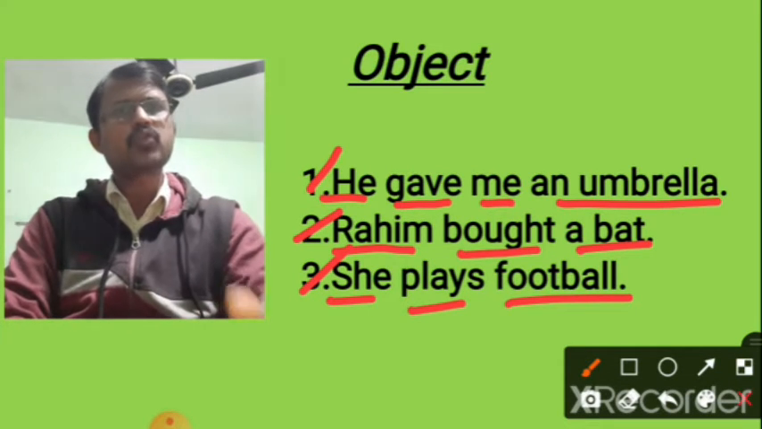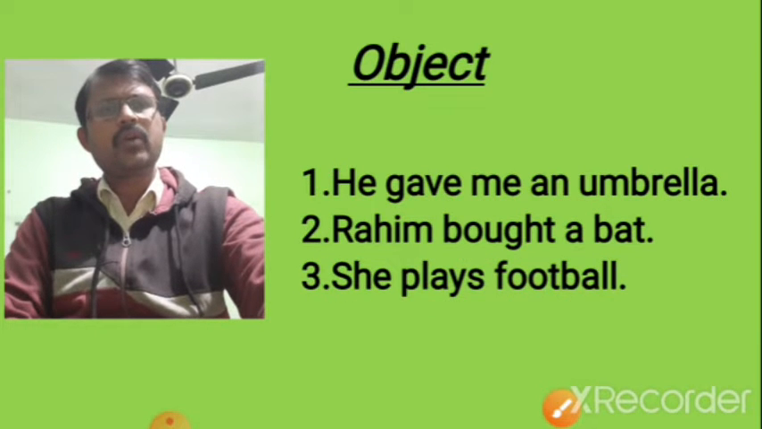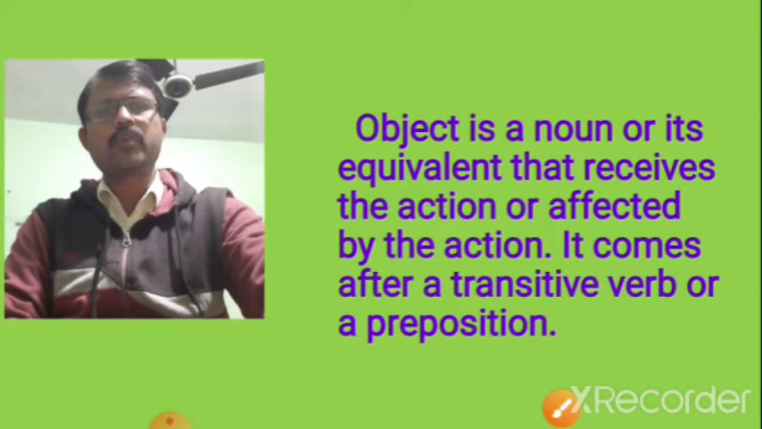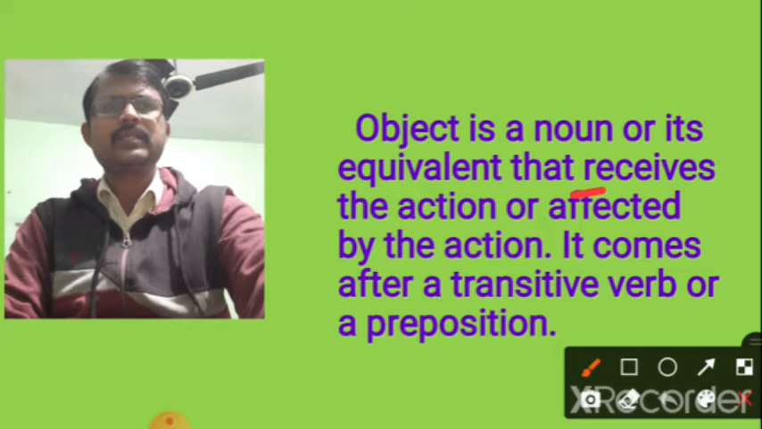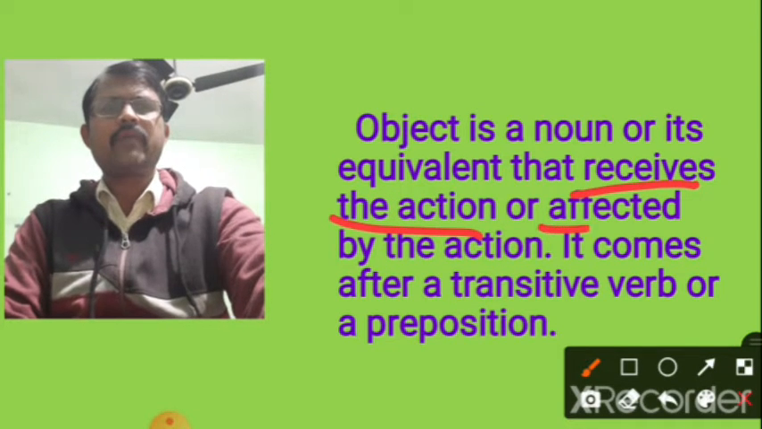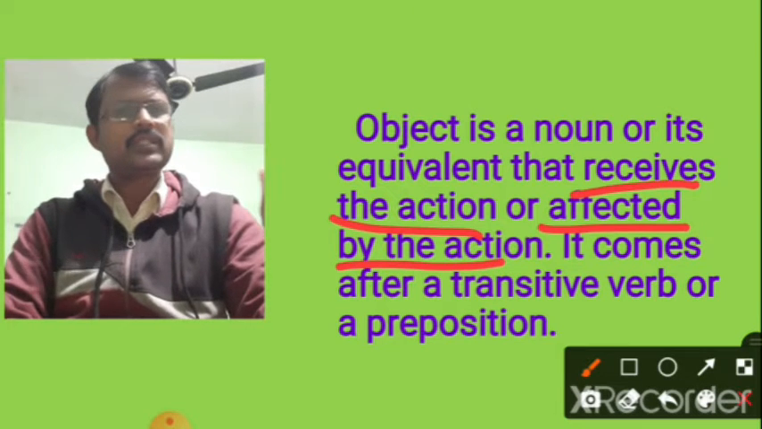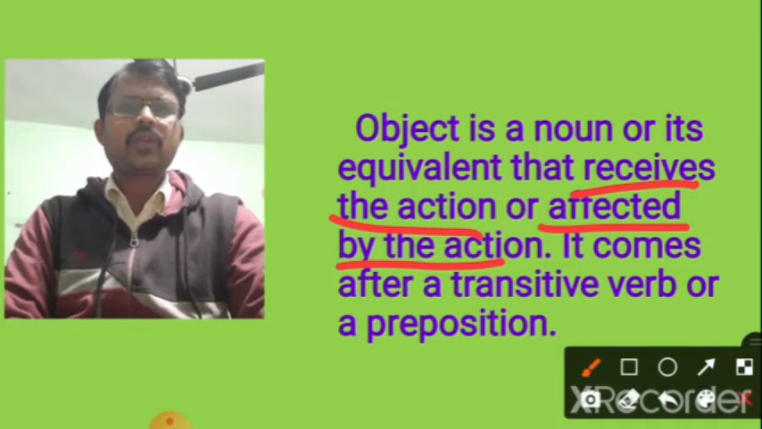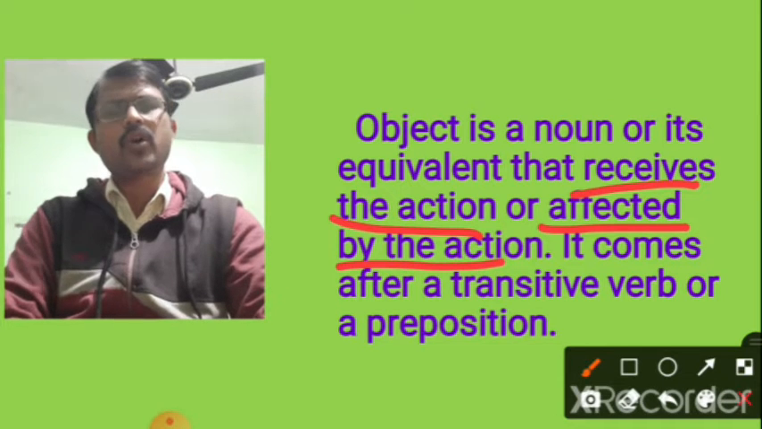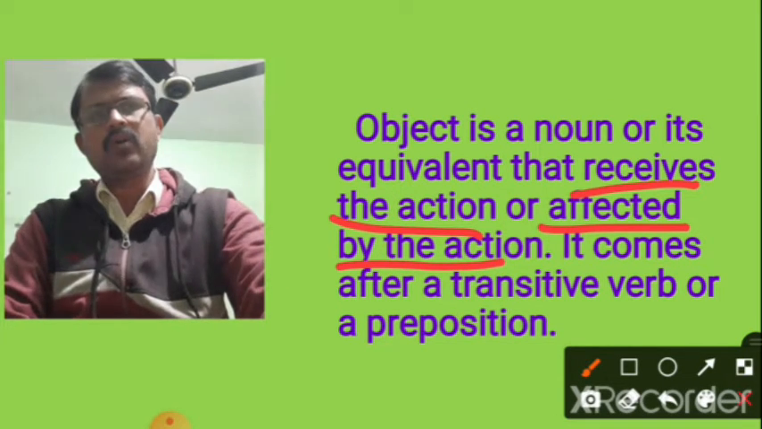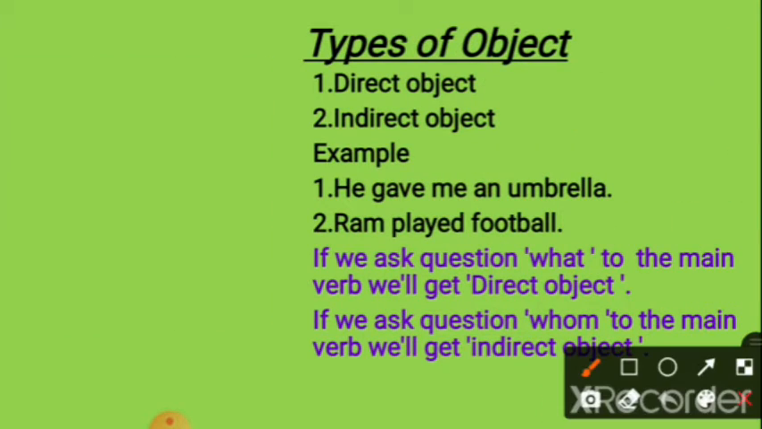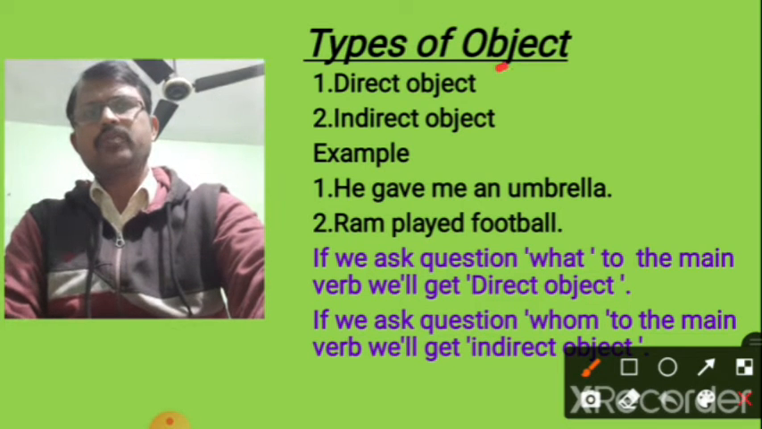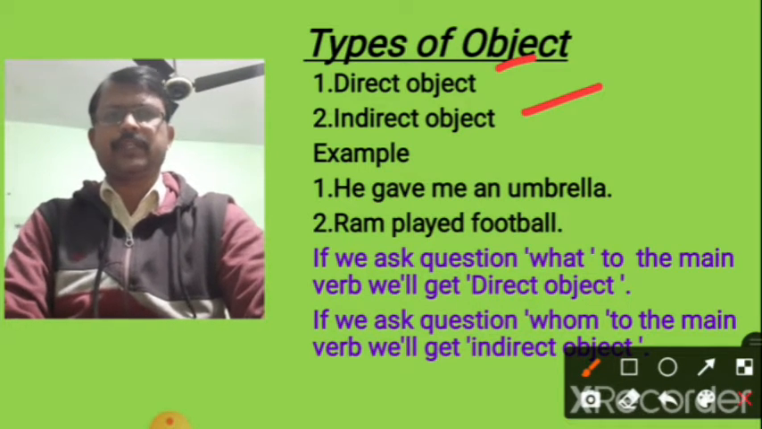Now understood what is object? Now what are the different types of object? So object is a noun or its equivalents that receives the action or is affected by the action, and it comes after a transitive verb or a preposition. There are two types of object: direct object, another is indirect object.